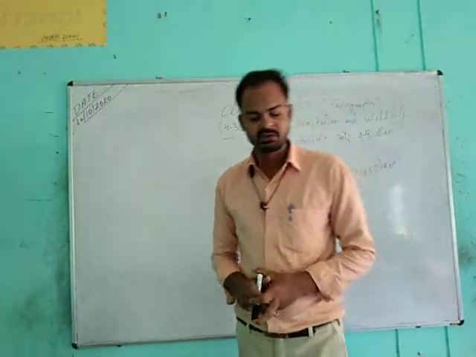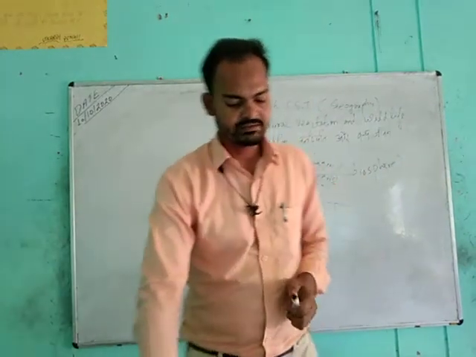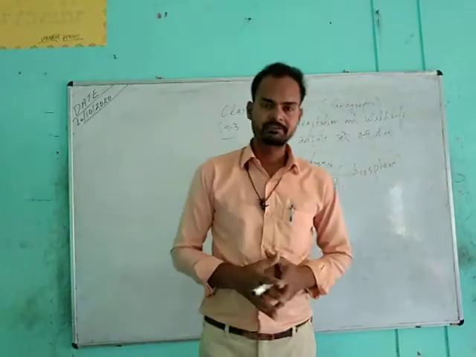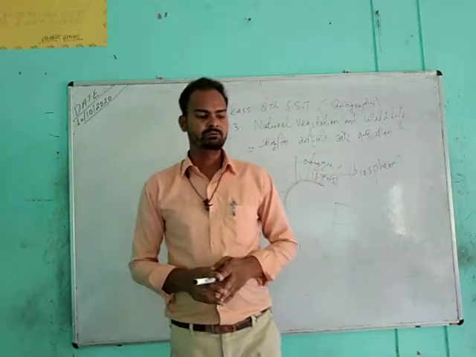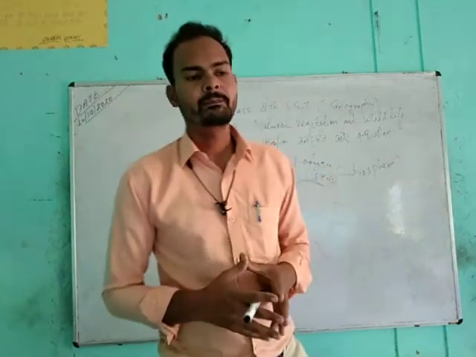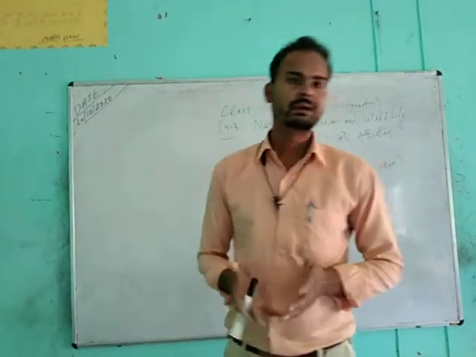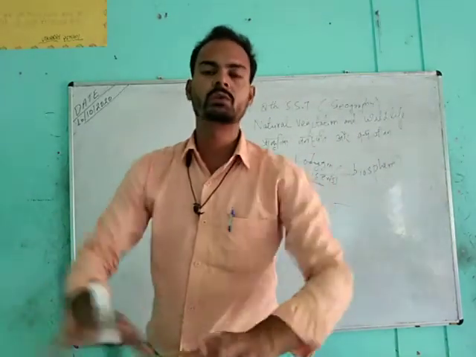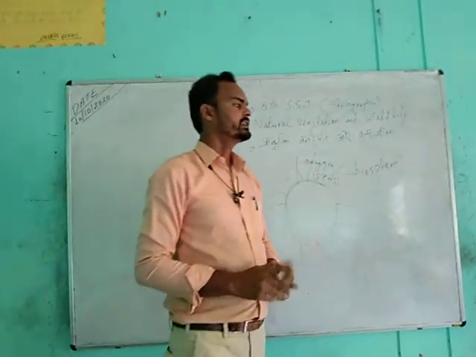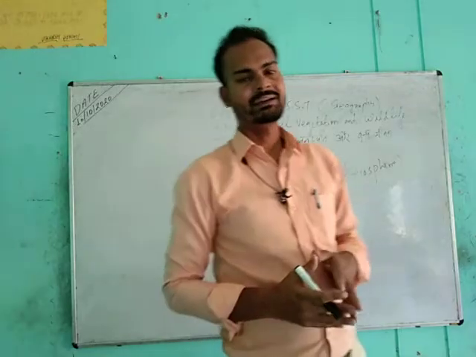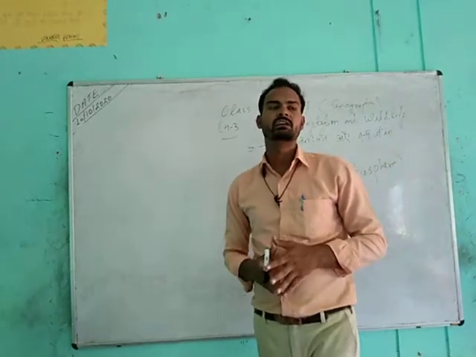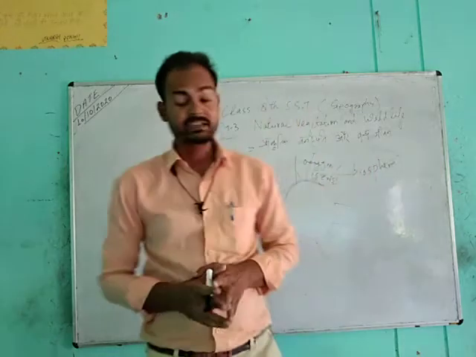So students, today our topic is natural vegetation and wildlife: the vegetation which grows naturally and the wildlife which occurs naturally. This is not due to any kind of human existence or help, it is just a natural phenomenon and incident.